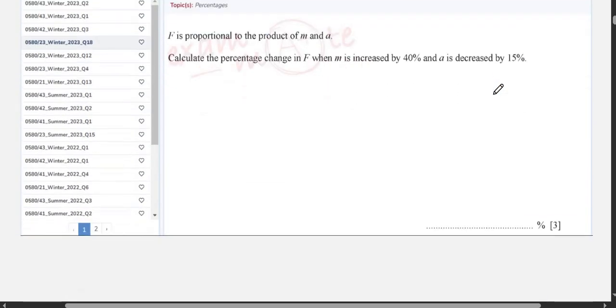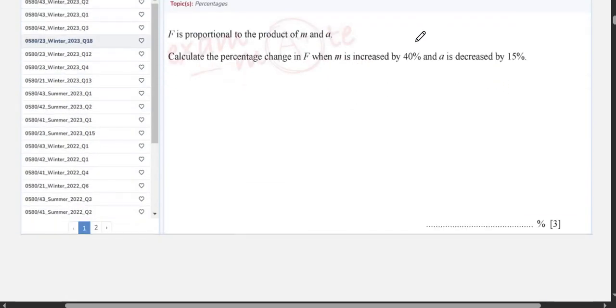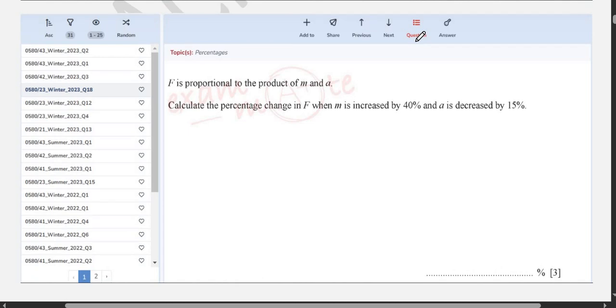Moving on, we have another question. These type of questions are very important. Many students get them wrong. So I want you guys to make this question start. If you're all watching this video with me, make sure you start this question and you copy this down. So look, it says F is proportional to the product of M and A. Calculate the percentage change in F when M is increased by 40% and A is decreased by 15%. We will assume the value of F is 100.